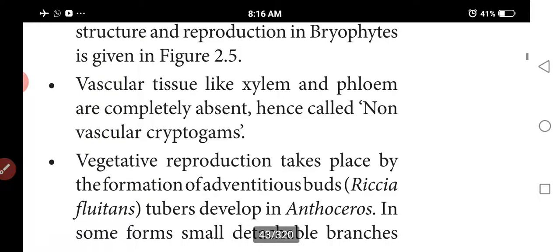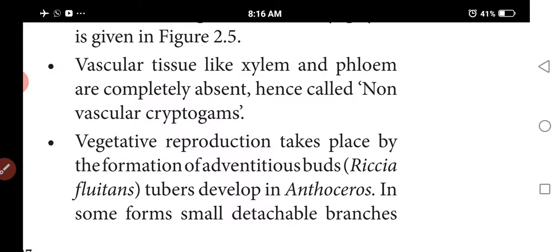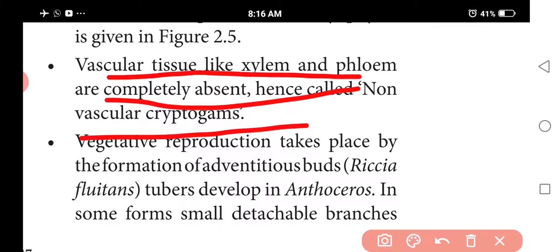Next, vascular tissue like xylem and phloem is completely absent. Hence we call bryophytes non-vascular cryptogams. They are called non-vascular embryophytes, non-vascular amphibians of the plant kingdom, and non-vascular terrestrial cryptogams, because of the absence of xylem and phloem.